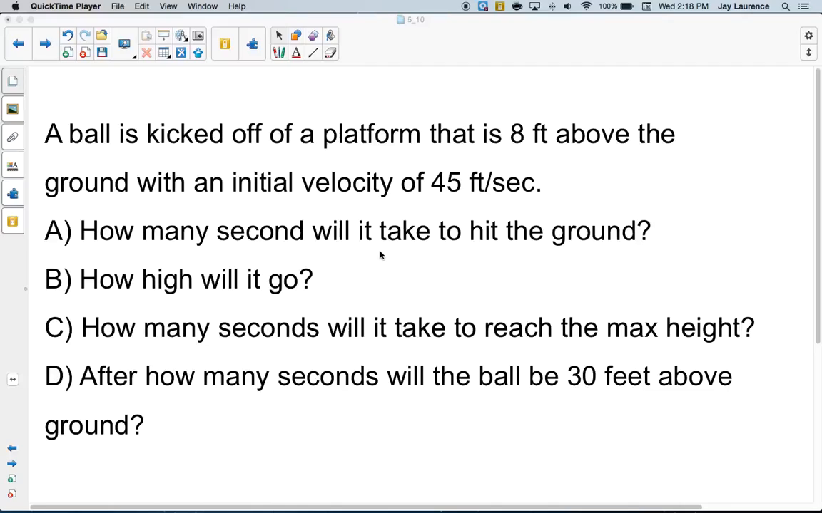A ball is kicked off a platform that is 8 feet above the ground with an initial velocity of 45 feet per second. We're going to assume it's being kicked upward. A, how many seconds will it take to hit the ground? B, how high will it go? C, how many seconds will it take to reach the max height? And D, after how many seconds will the ball be 30 feet above the ground?